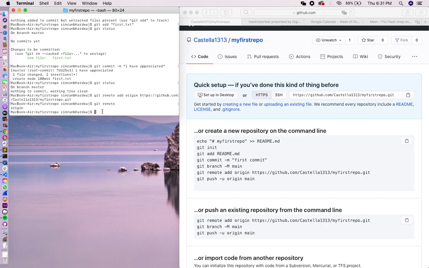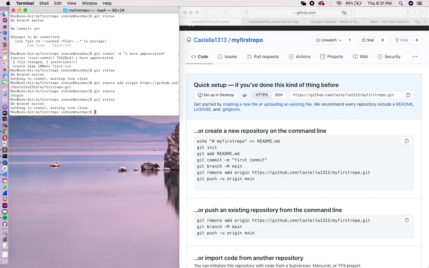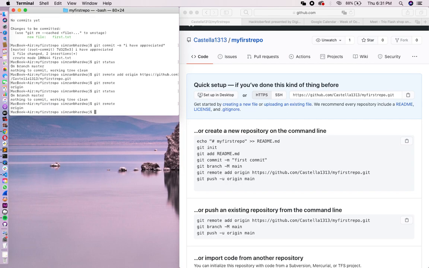So we cannot type this URL again and again in the terminal to tell that we want to push our code at this location, so we have just given it a name, origin. As you can see, the git status command and everything is working absolutely fine. We have even created our remote, which means we have added a location where we want to push our code. Now we just have to push our code.